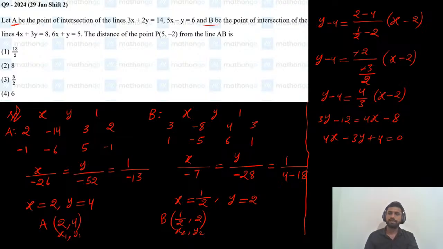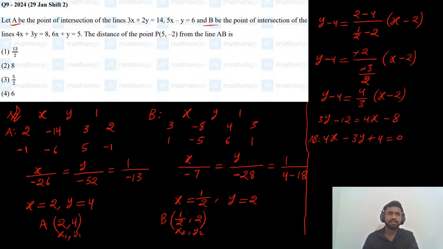So okay, y minus y1 equals y2 minus y1 by x2 minus x1, minus 2 and minus 3 by 2. So 4 by 3, 3y minus 12 equals 4x minus 8. So 4x minus 3y, 12 minus 8, which is 4. So this is the line AB. So this is the equation of AB.